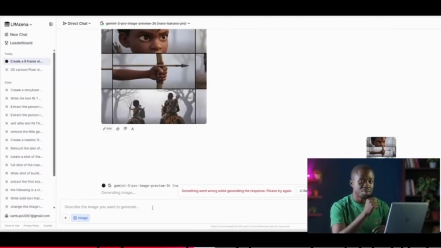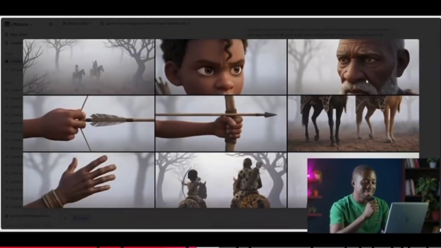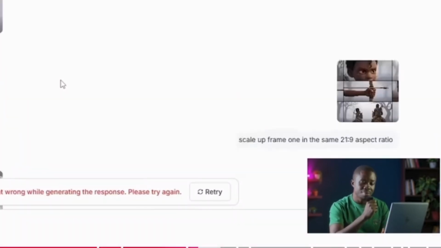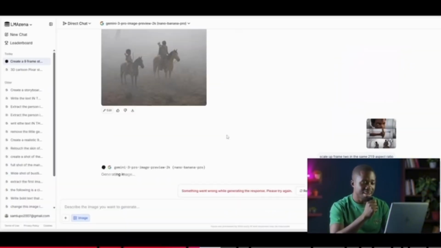So it's going to try to recreate that scene, but still keeping the same aspect ratio as it does the processes. So it goes through all that, and then at the end, it produces this magnificent image. It has successfully extracted that particular image. Let's try extracting this image, or that frame number 2 of the boy's face. So we're going to go ahead and tell it to scale up frame number 2 in the same 21:9 aspect ratio. And as you can see, it is processing in this particular regard.